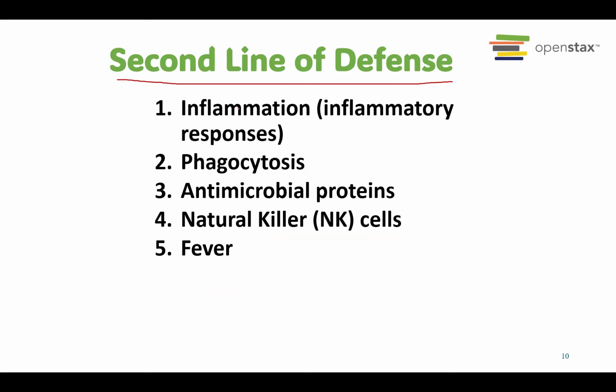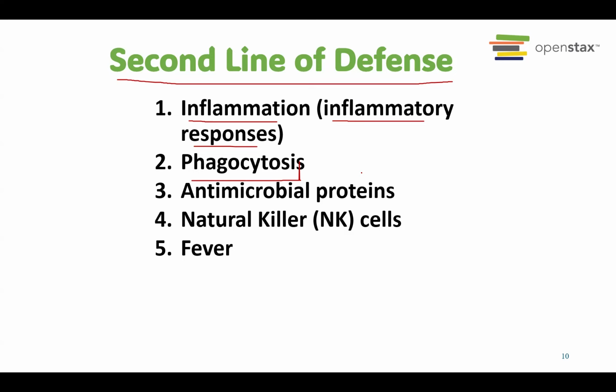What is the first sign? The first sign is inflammation, or inflammatory responses. The place that has the infection usually will be inflamed. And then phagocytosis, which is the process of eating the pathogen by some white blood cells, especially neutrophils and monocytes or macrophages.